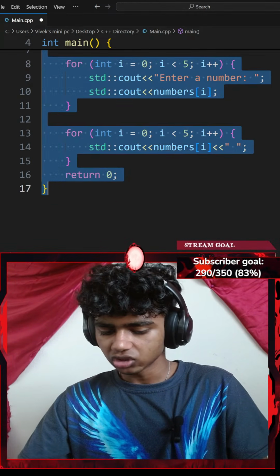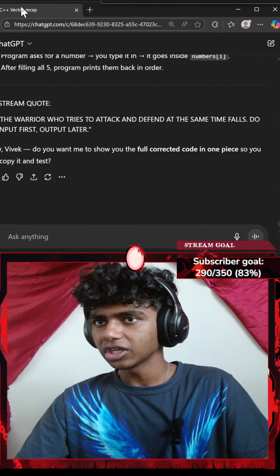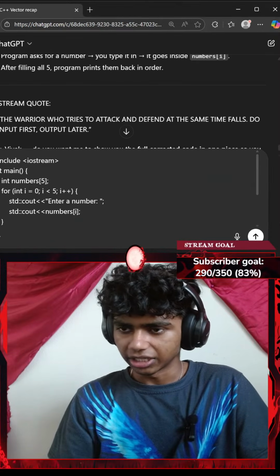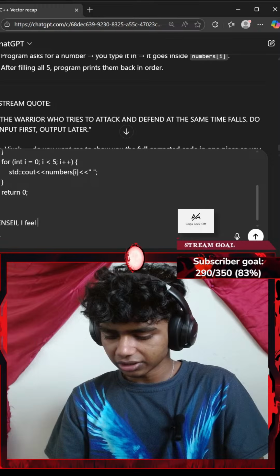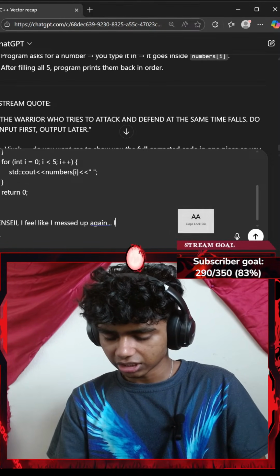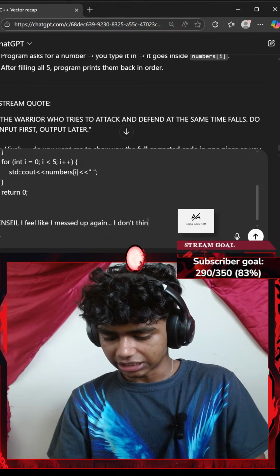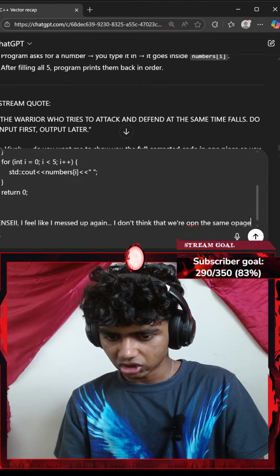Okay, let's go with a Control A, Control C again. Let me copy that. Let's go to ChatGPT here. Okay, let me go ahead and paste this. Go with Shift Enter and say, I feel like I messed up again. I don't think that we're on the same page.